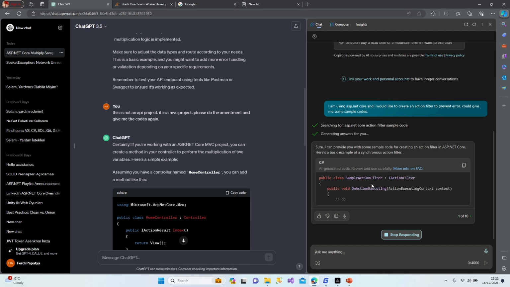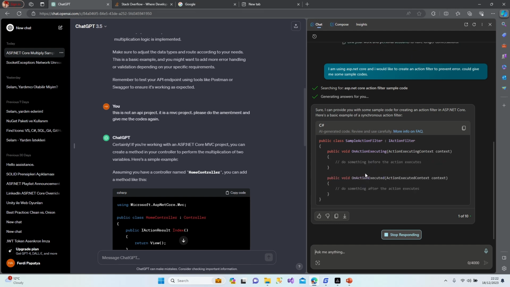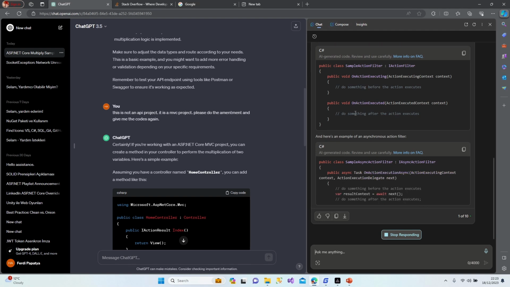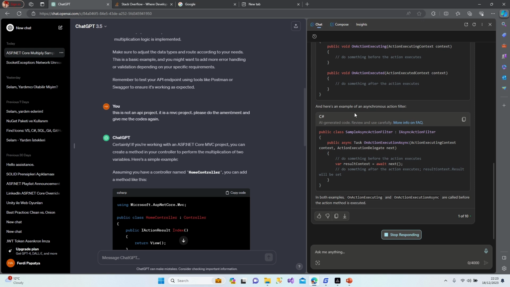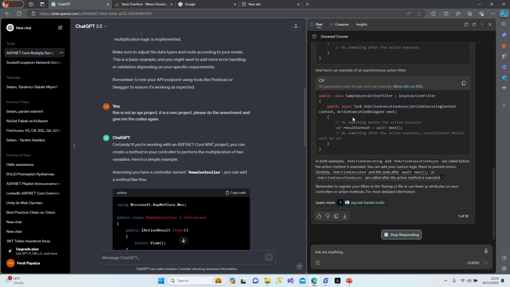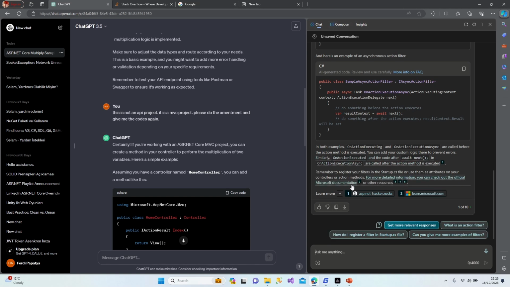Yep, it's coming. As you can see, it's telling you how you can create an action result and how to use them. Every piece of information is here, and it's sharing links where you can find deeper information about this article, guys. Perfect. This is 3.5, this is 4.5. I suggest you use both of them, not just one.